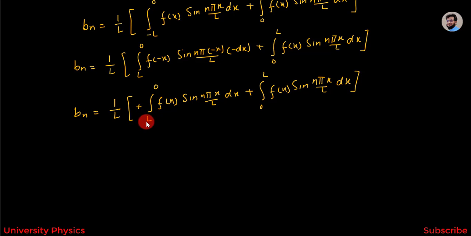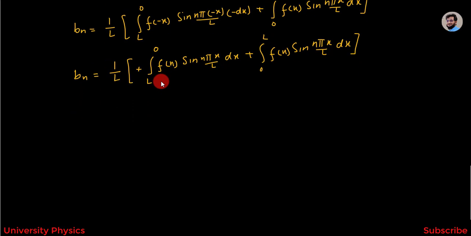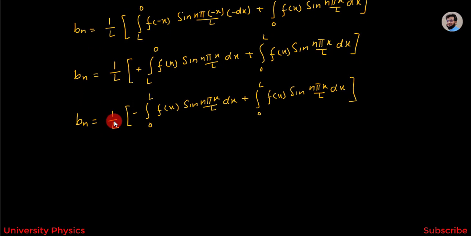Now I have to reverse this limit, and after reversing we will get Bn is equal to 1 over L into minus integration from 0 to L f of x sin n pi x over L dx plus integration from 0 to L f of x sin n pi x over L dx.